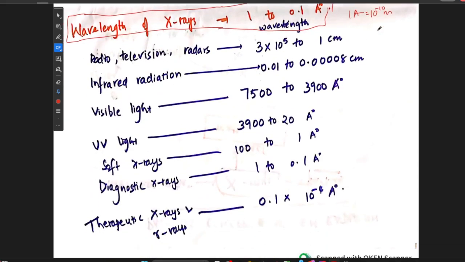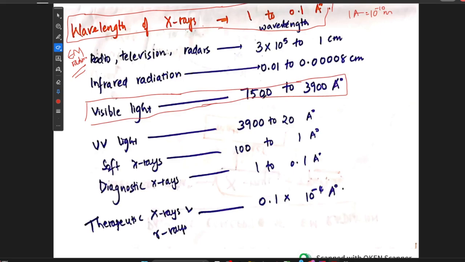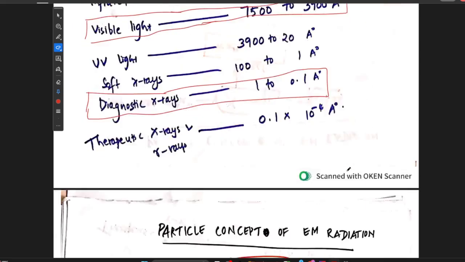All these are actually electromagnetic radiations. Other electromagnetic radiations like radio waves, television, radars, infrared radiation, visible light, UV light, soft X-rays, diagnostic X-rays or therapeutic X-rays, all have different wavelengths. Among all these, you should remember the visible light wavelength, which is 7,500 to 3,900 angstroms, and it is also important to remember the wavelength of diagnostic X-rays, that is 1 to 0.1 angstroms.